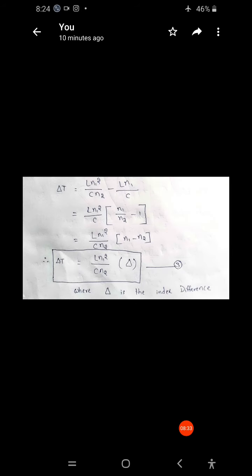Next, from which we can write the delta t value, t max minus t minimum. So substitute the first and second equations in delta t. By which we can write it as L n1 square by c n2 minus L n1 by c.